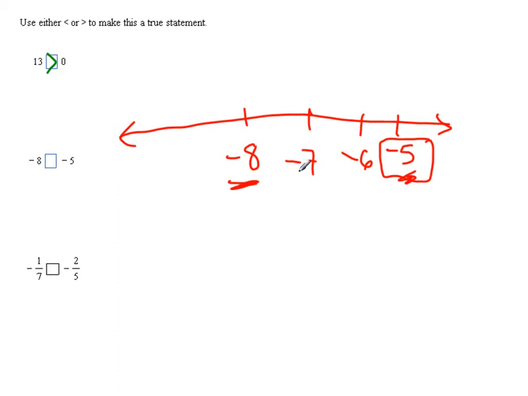5 is smaller than 8. I agree with you there. But when we talk about two negatives, the further to the right on the number line, the bigger it is. And -5 is much further to the right. So the alligator faces towards -5.